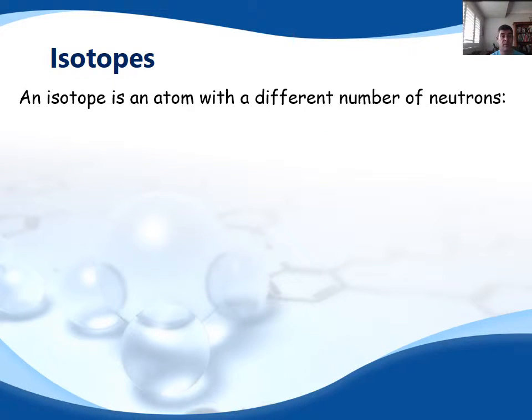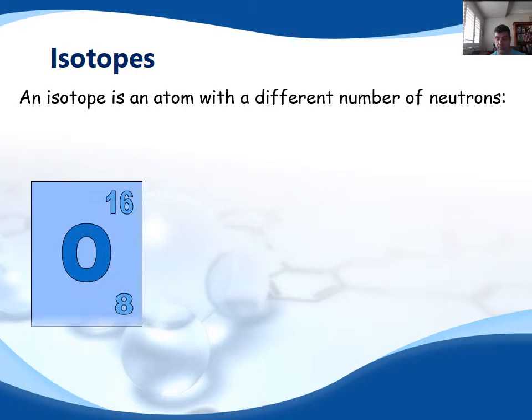Well, again, this shouldn't be new stuff, so let's just quickly review it. An isotope is an atom with a different number of neutrons to probably the most common form. So the most common form of oxygen is oxygen-16. We call it oxygen-16 because the 8 is the definer that this is oxygen. If the atomic number were not 8, it wouldn't be oxygen. 8 is the number of protons, and the number of protons actually defines the element. So that won't change for a particular element, and if it does, it's a different element.